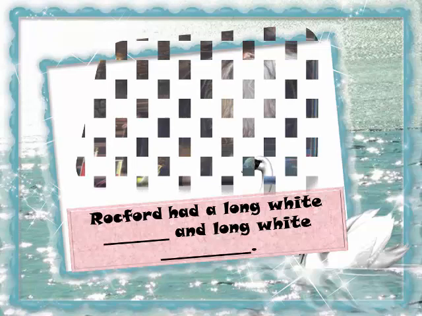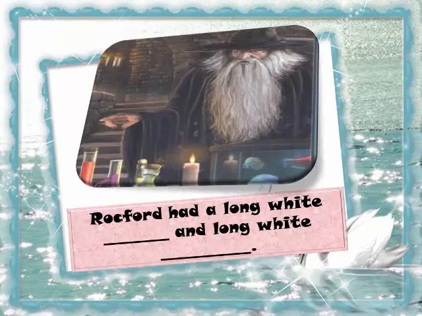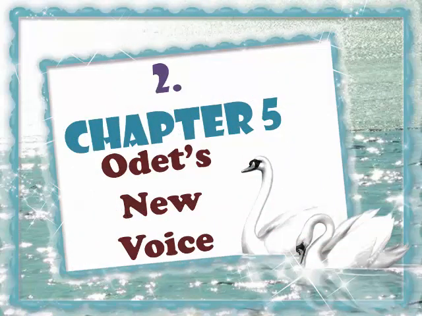And Rockford had, as you see in the picture, a long white beard and long white hair. Excellent. Now it's time for chapter 5, Odette's new voice.